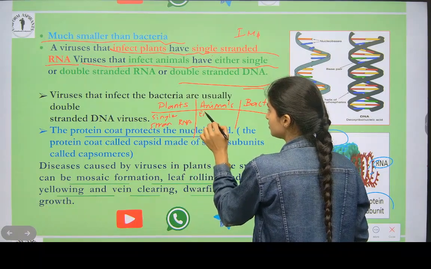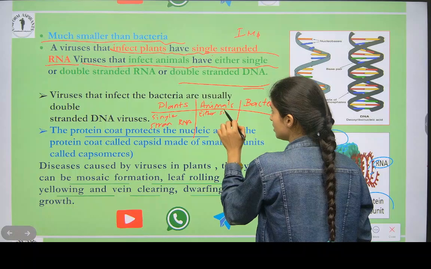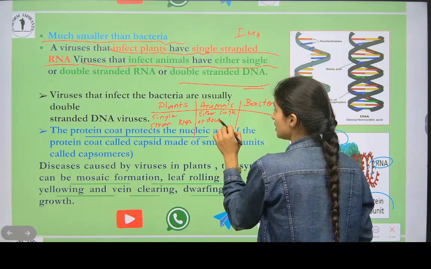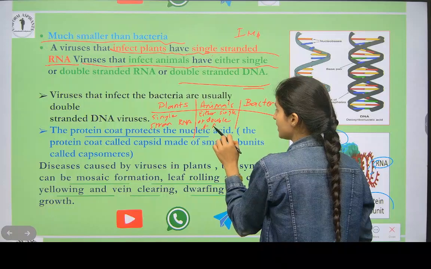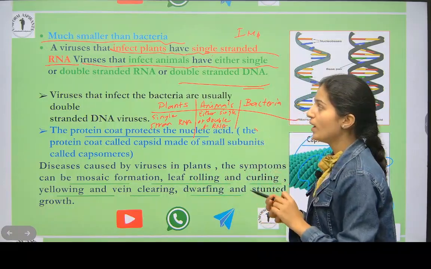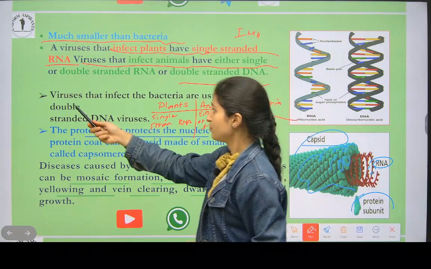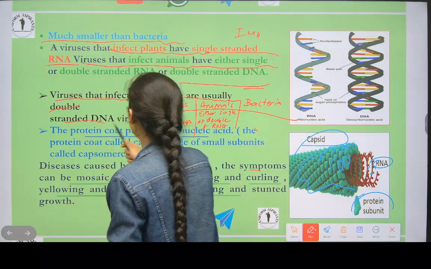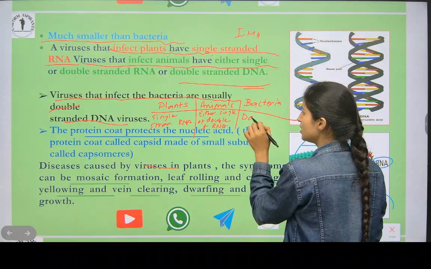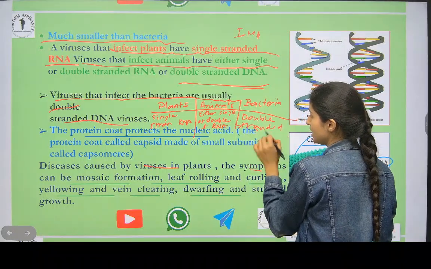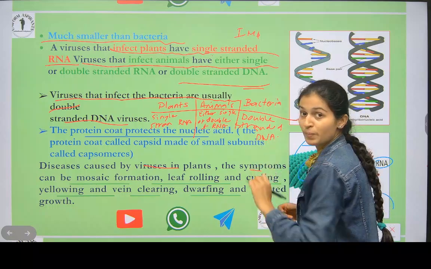Here for animals, either single or double stranded RNA and DNA, RNA or DNA. And viruses that infect bacteria are usually double-stranded DNA. So what you have to write here? Double-stranded DNA.